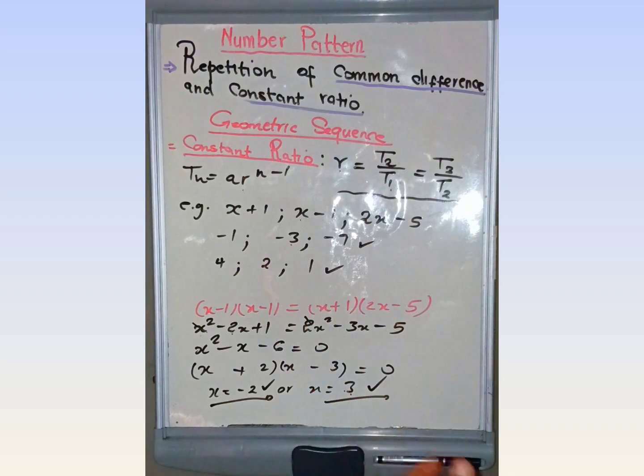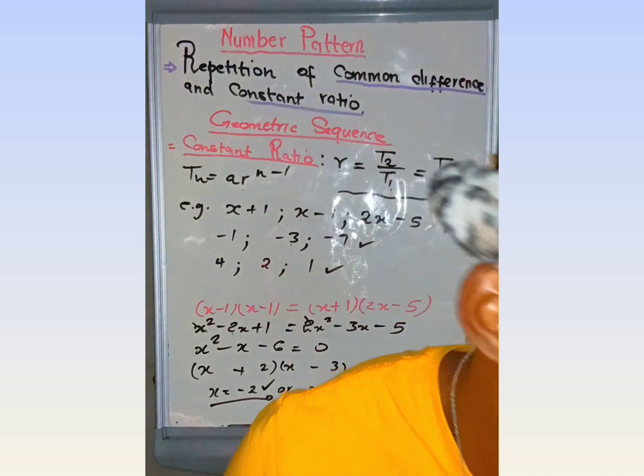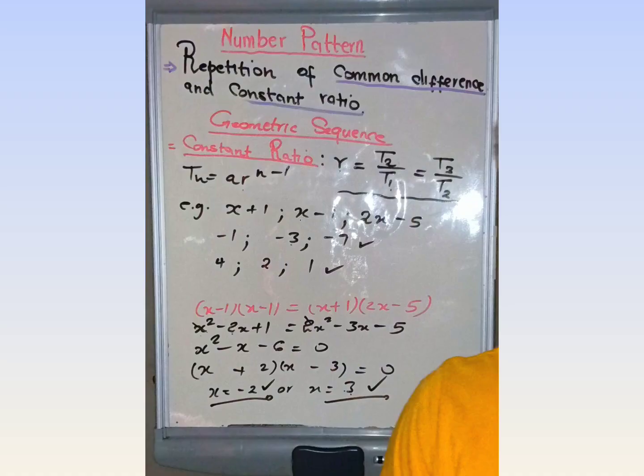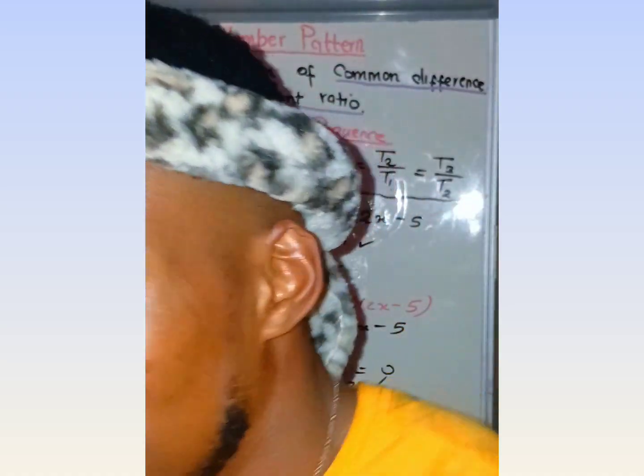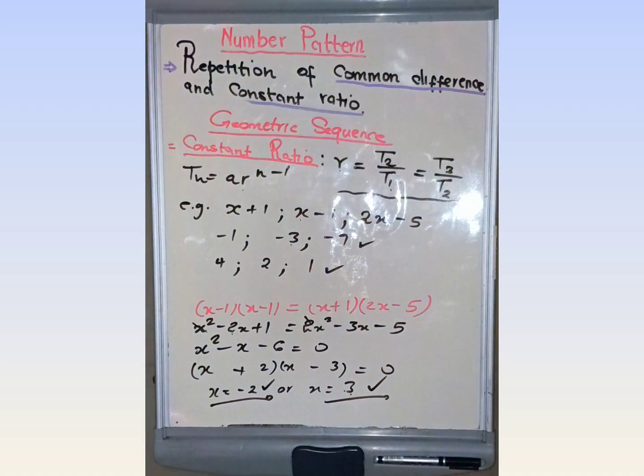Okay? Therefore, that is all about the geometric sequence. I'm going to do the revision for the geometric sequence. All right? That is all about the introduction. That is a very basic concept of sequences. Remember I said that you need to do the introduction of a sequence, a series, a sigma, and the sum to infinity. There are 4 chapters that we need to complete. After that, you're going to do the revision for the whole number pattern.